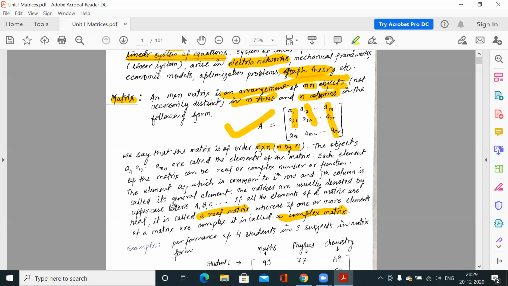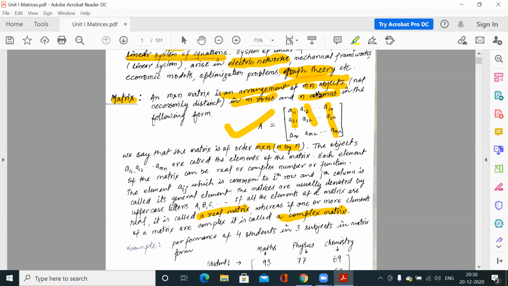The first component in the order denotes the number of rows in the matrix, and the second component, that is n in this case, denotes the number of columns in the matrix. So if we have, suppose, 3 rows and 4 columns, then the order would be 3 by 4. The first component represents the number of rows and the second component represents the number of columns. Now you know what a matrix is.